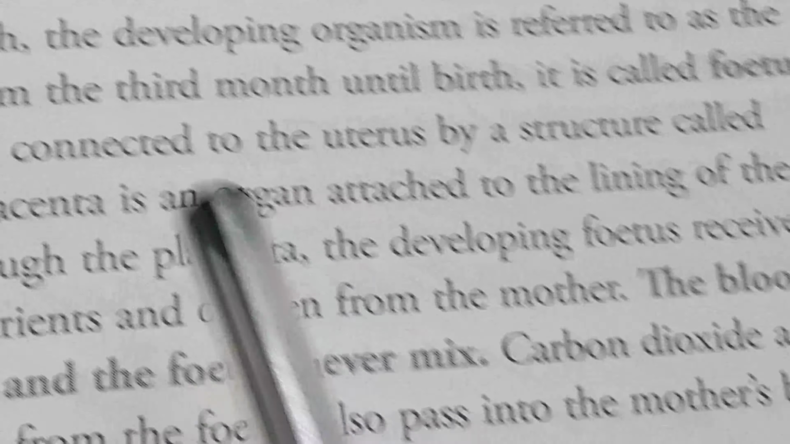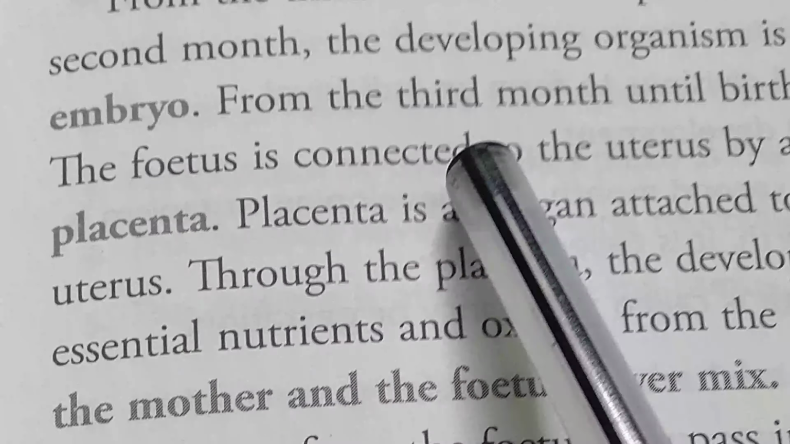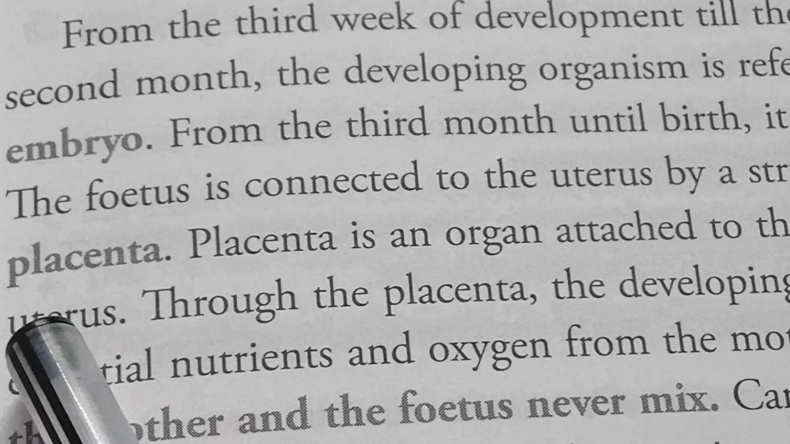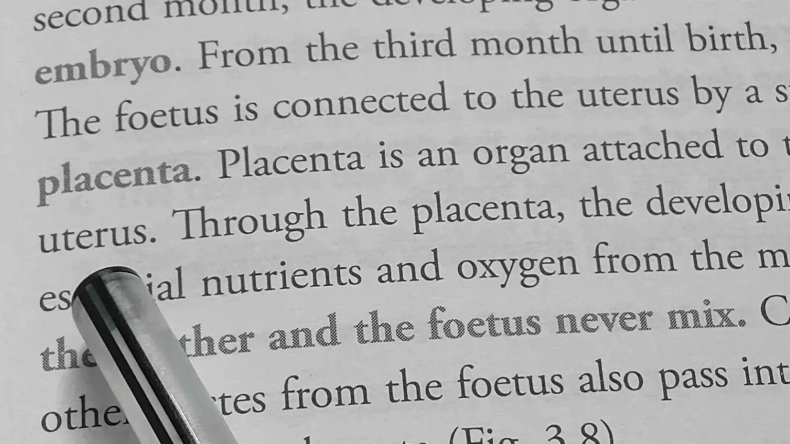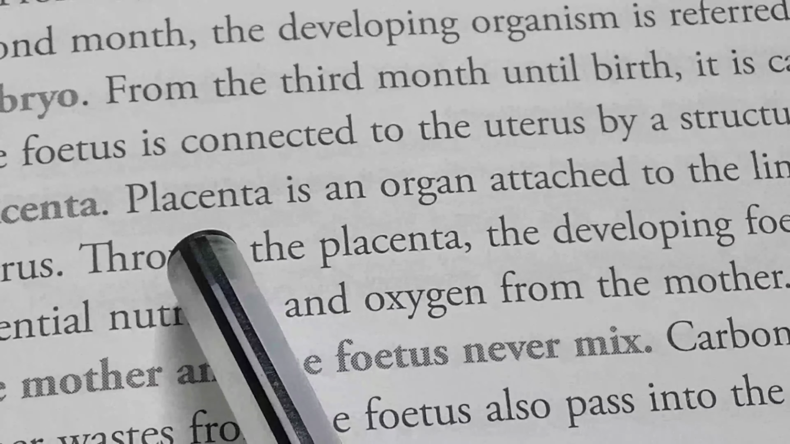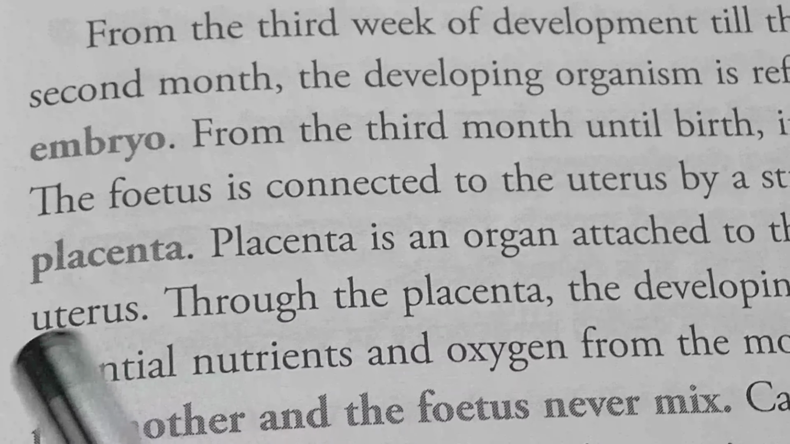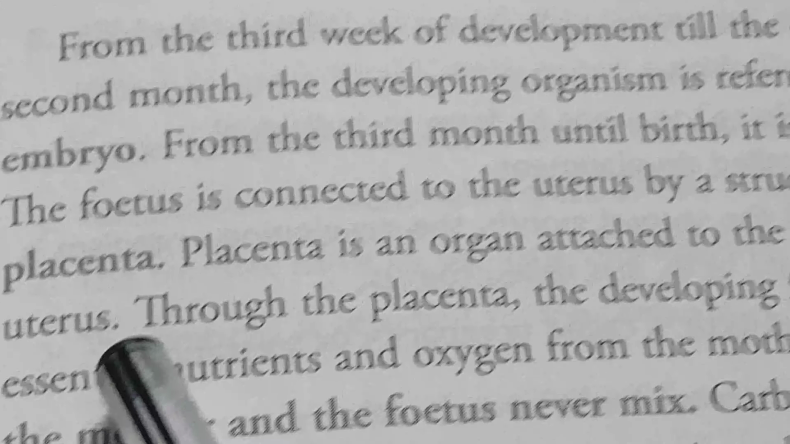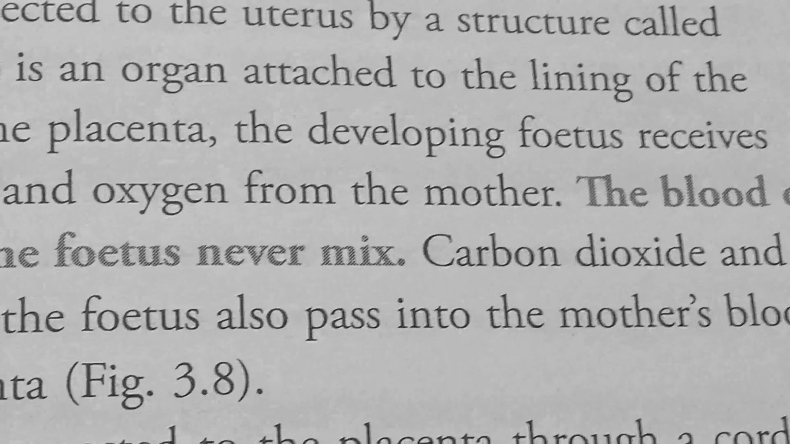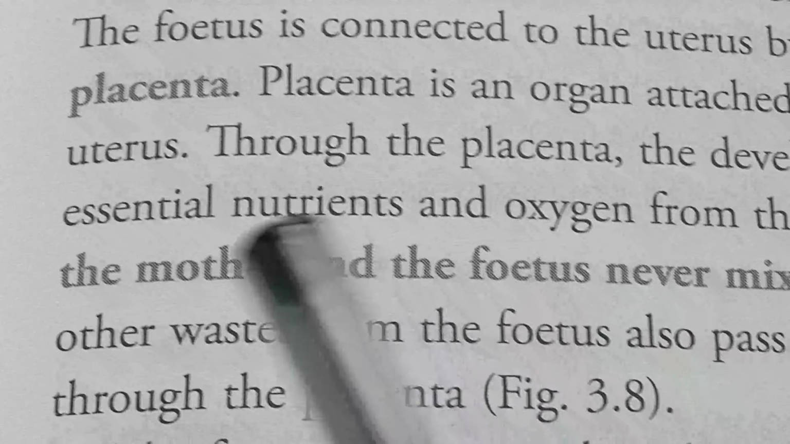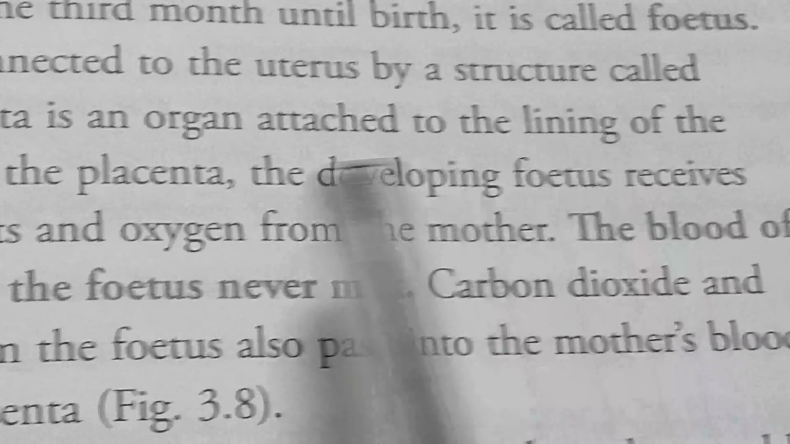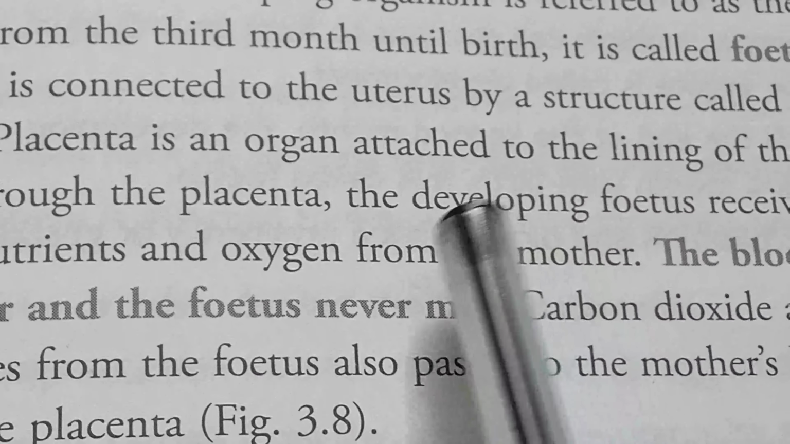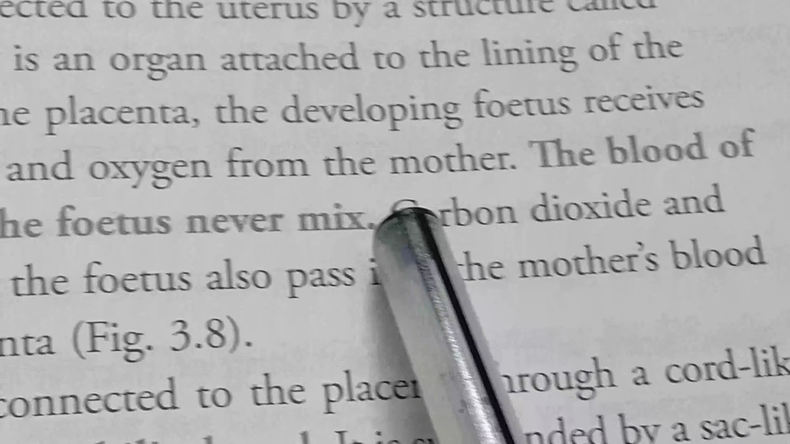The fetus is connected to the uterus by a structure called placenta. So fetus remains connected with the uterus through placenta. Placenta is an organ attached to the lining of the uterus. So placenta is another organ which actually lies in the inner lining of uterus. Through placenta, the developing fetus receives essential nutrients and oxygen from the mother. So basically, placenta provides nutrients and oxygen to the baby inside the mother's body.